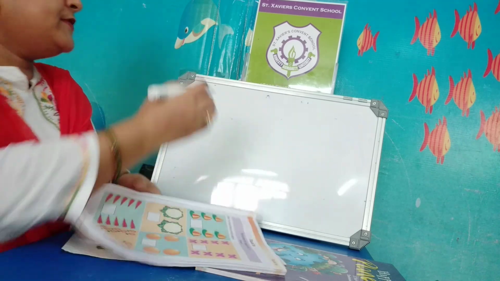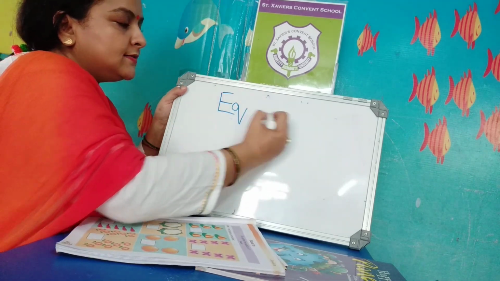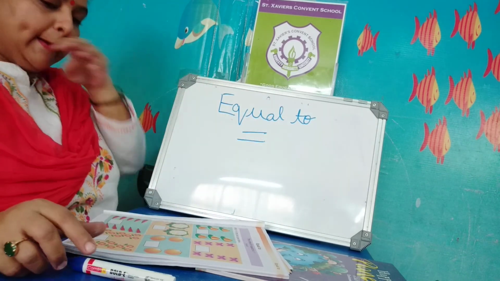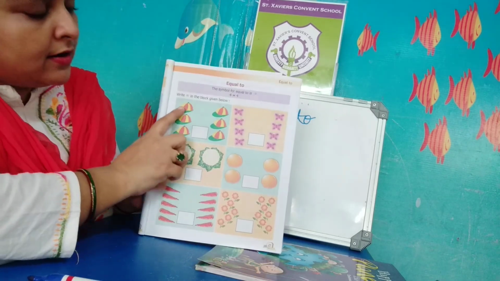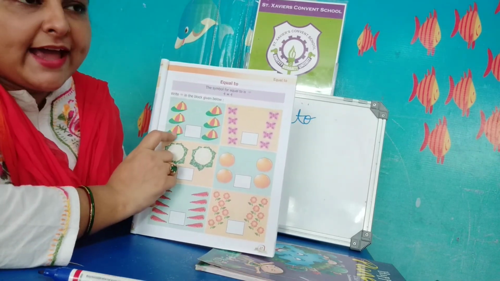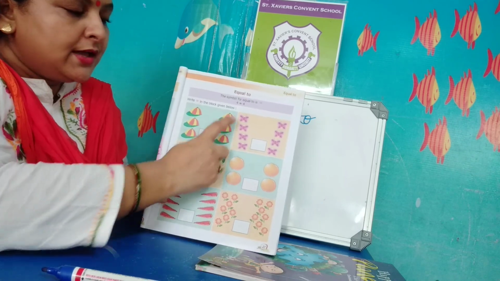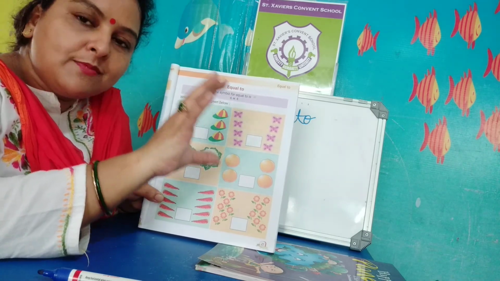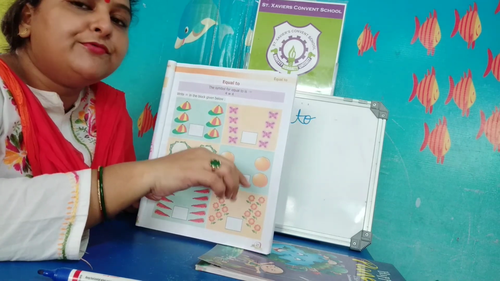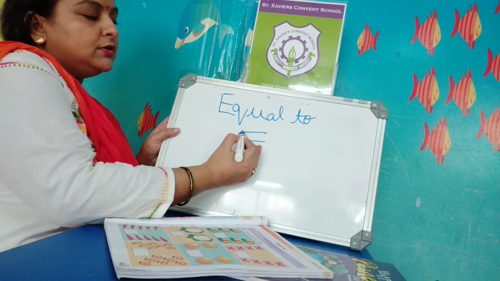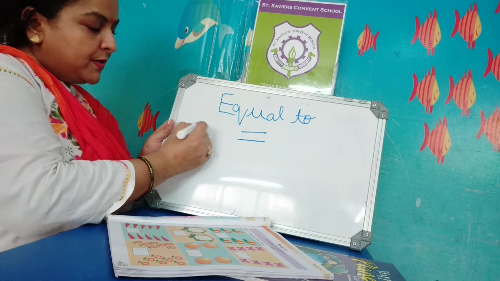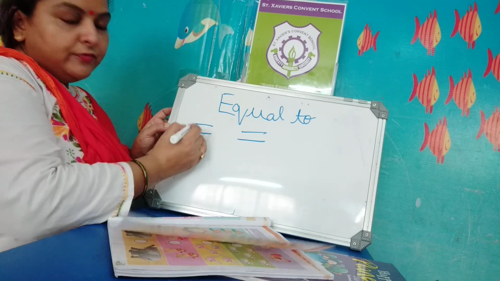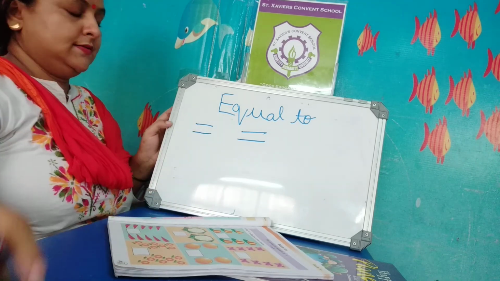Here is the symbol of equal to. What will you call this? Equal to. Here count these pictures. These are caps. How many caps are here? 3 caps. And here also 3 caps. Both are in the same number. When the objects are in the same number, then you will put the symbol of equal to. Upper side 1 sleeping line and lower side 1 sleeping line. You will make the equal to symbol like this.